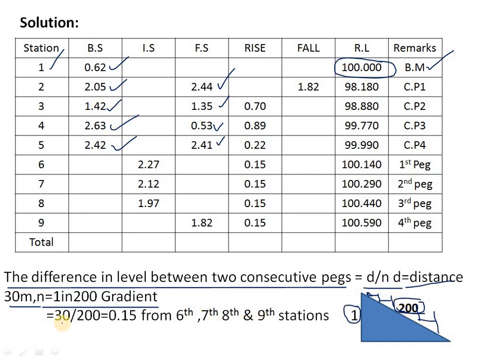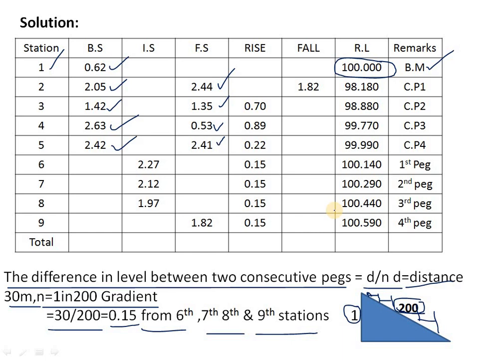So that is 30 by 200, distance by slope, and we will get the difference of 0.15, from the 6th, 7th, 8th and 9th stations.